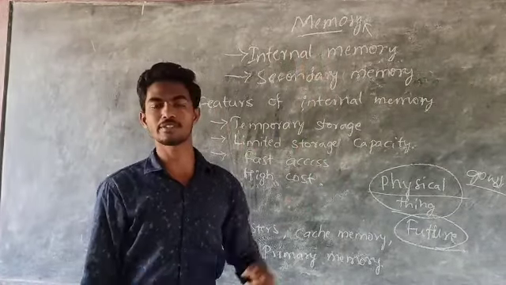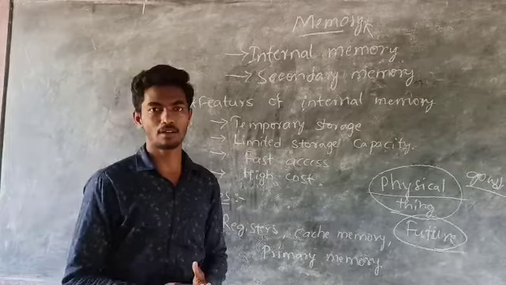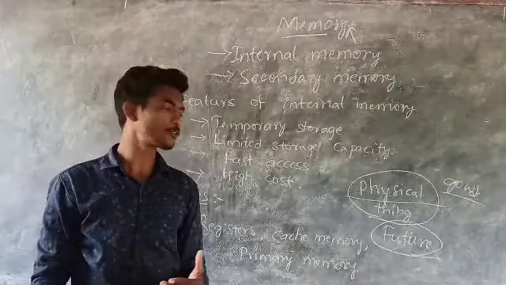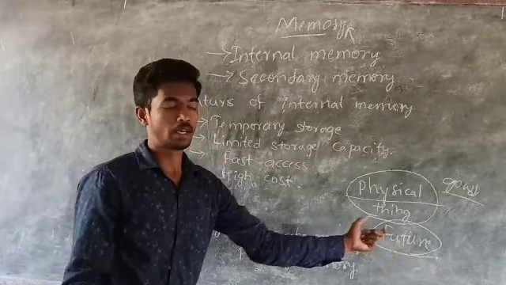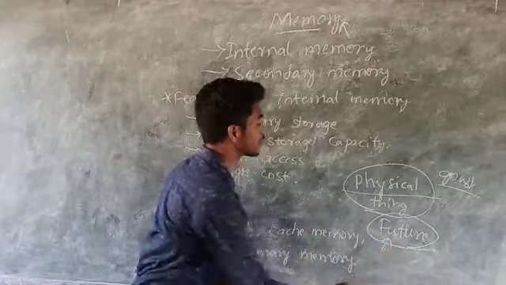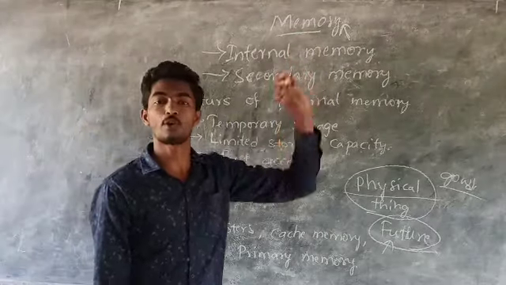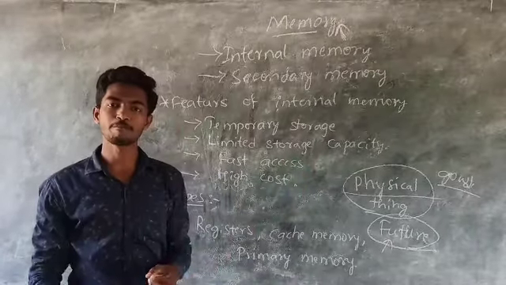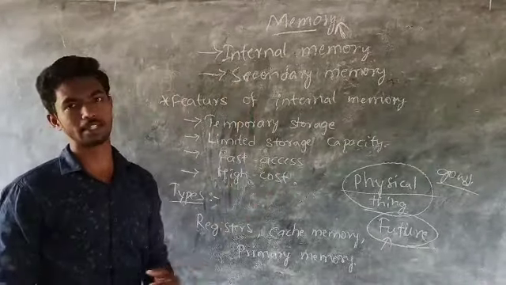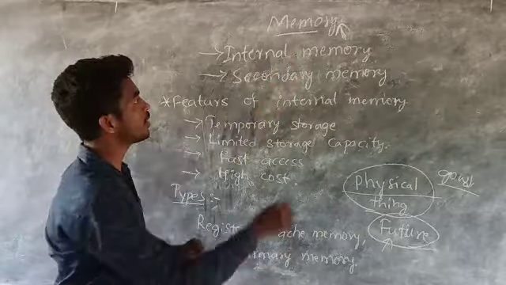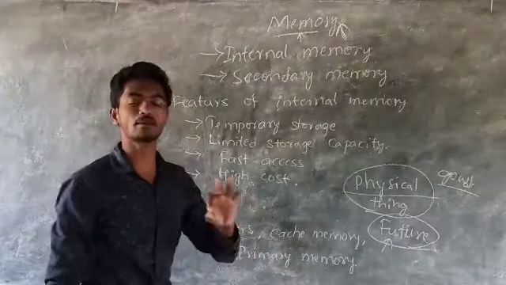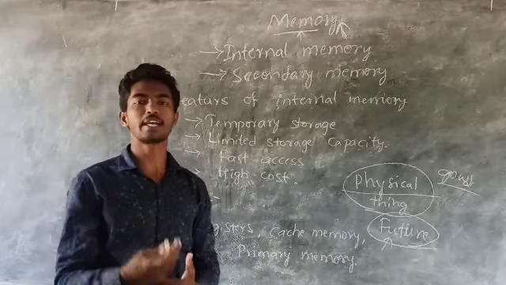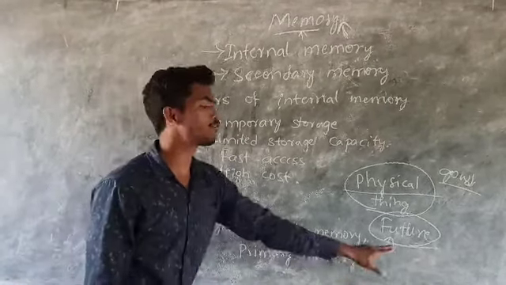In our computer system, we work with data. Data is nothing but any information or raw facts which will be helpful in the future. We store that data in the form of memory. It's an electronic storage area, which is not physical, though memory chips are physical. The word memory is just an electronic storage area where we can store the data which is needed in the future.